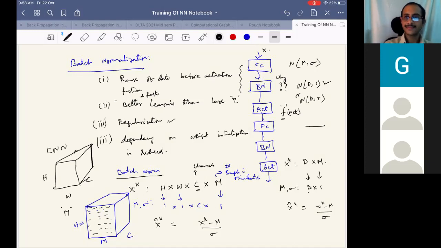Okay, is this clear? Any questions here? Okay, no, fine. We will stop the discussion here. We will discuss a little more on batch normalization and then subsequently on the optimizers in the next class. Thank you.